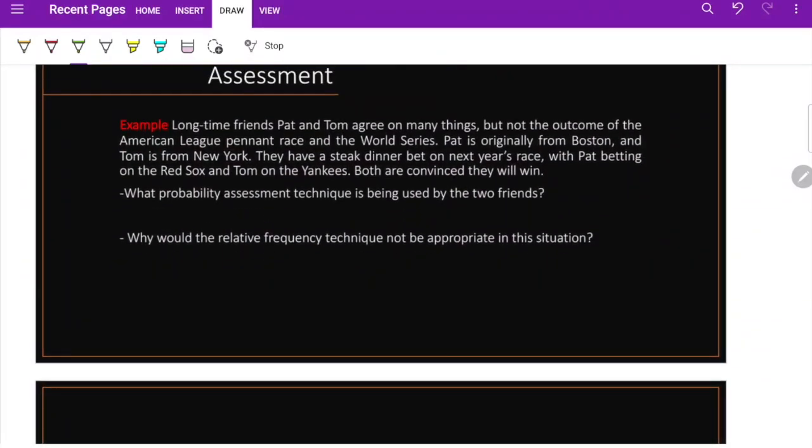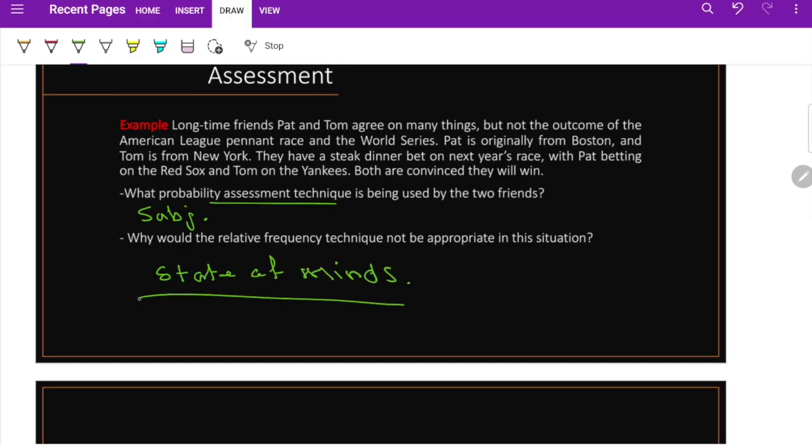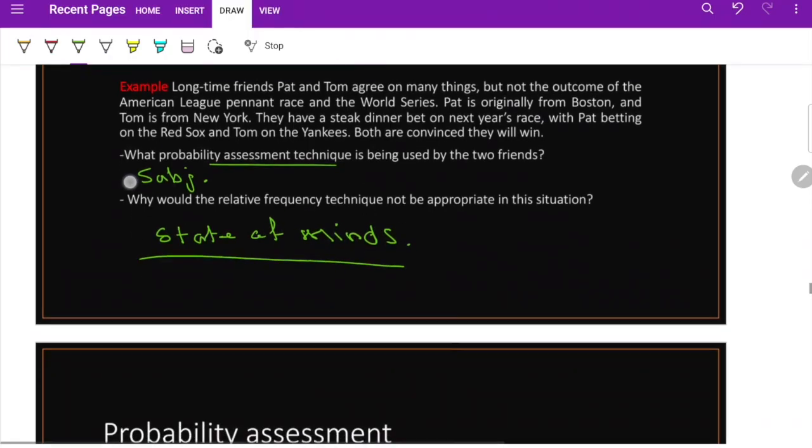Long-time friends Pat and Tom agree on many things, but not the outcome of the American League pennant race and the World Series. Pat is from Boston and Tom is from New York. They have a steak dinner bet on the next day's race, with Pat betting on the Red Sox and Tom on the Yankees. Both are convinced they will win. What is the probability assessment technique? Subjective. Why subjective? Because of state of mind. Their experience, they believe. It's subjective.